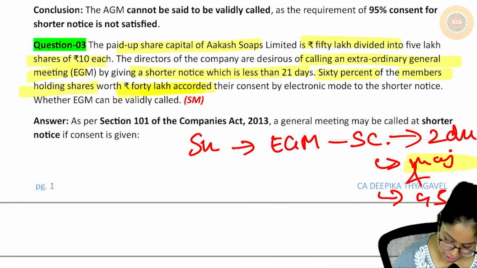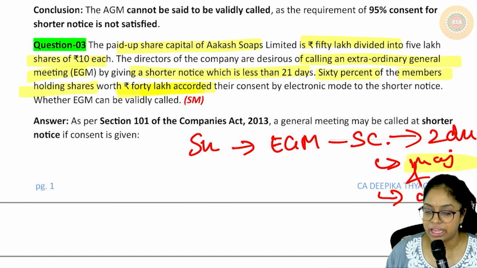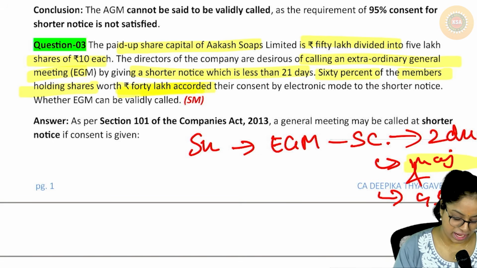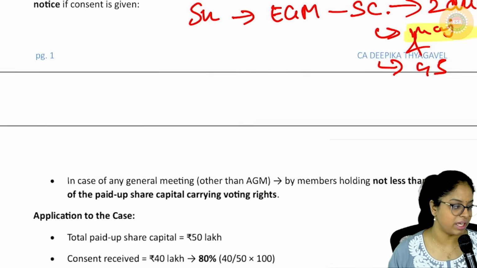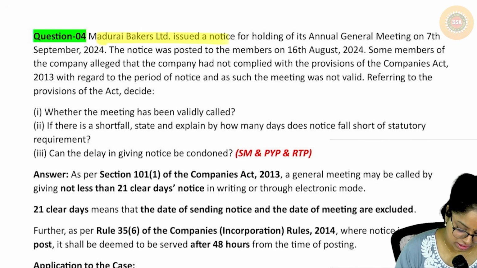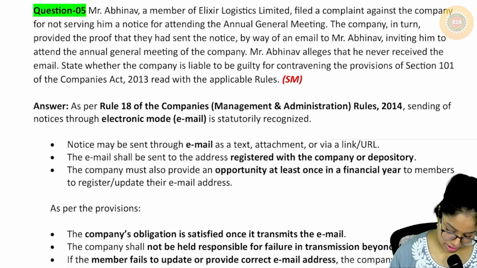consent. Mottham evlo irukku 50 lakh. So 40 divided by 50 na evlo varudhu, 80% வருது. But I need how much? 95% or more. So can they call a shorter AGM? The answer is no. Moving on to the next one. I think this question that we covered in the ICI material. Okay. I think this also, no?